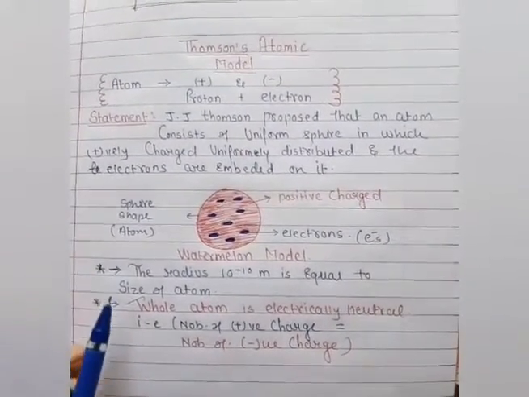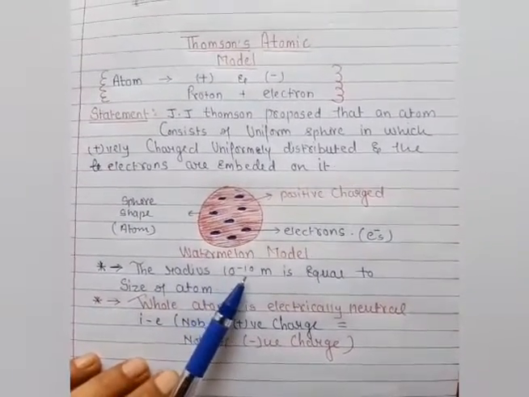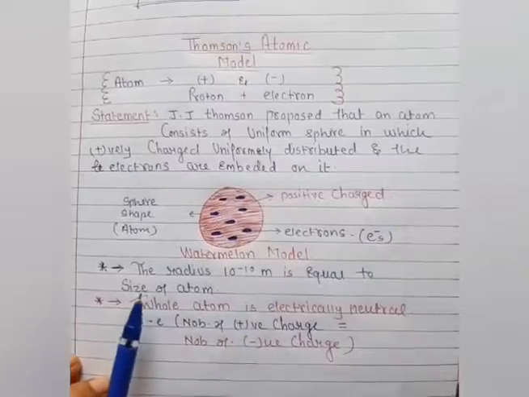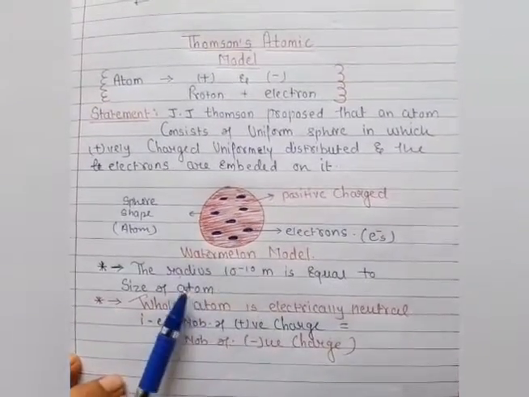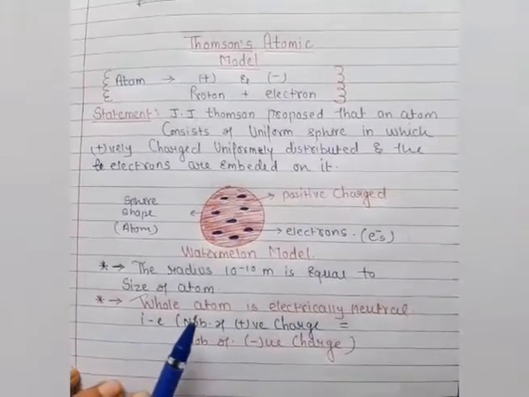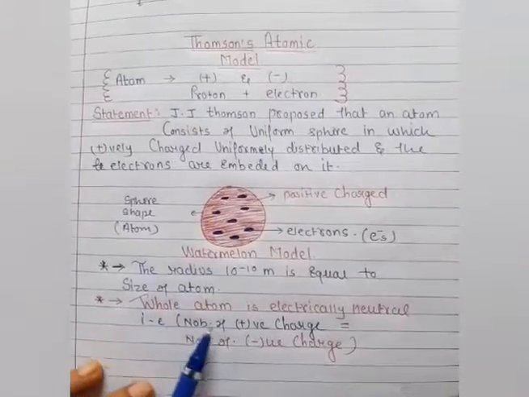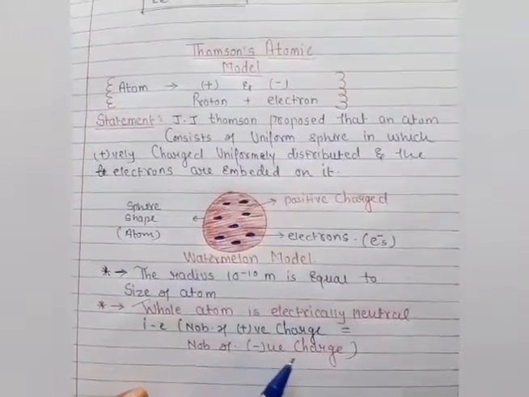With the help of this model, the scientist also showed that the radius of the atom is nearly 10 raised to minus 10 meter, which is equal to the size of an atom. The whole atom is electrically neutral. It means the number of positive charges is equal to the number of negative charges.